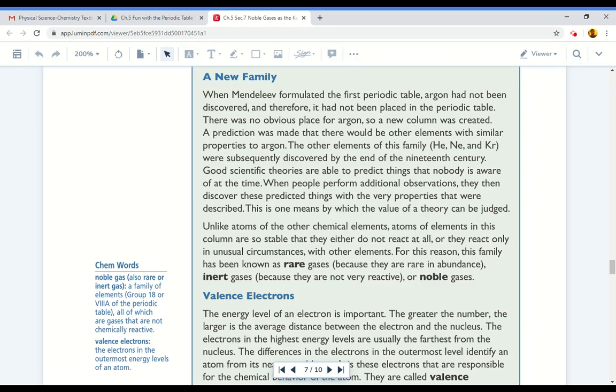Good scientific theories are able to predict things that nobody is aware of at the time. When people perform additional observations, they then discover these predicted things with the very properties that were described. This is one means by which the value of a theory can be judged.